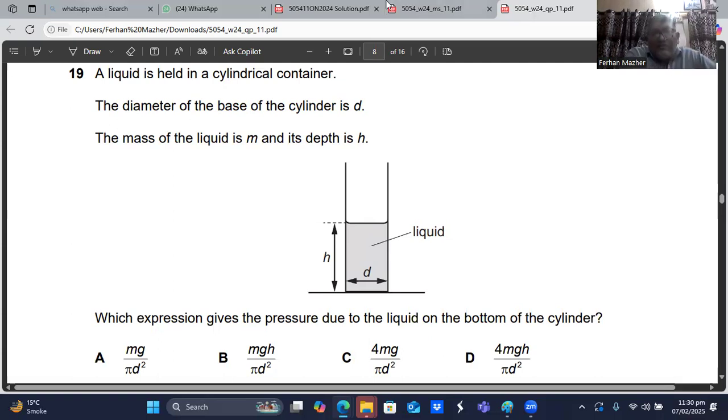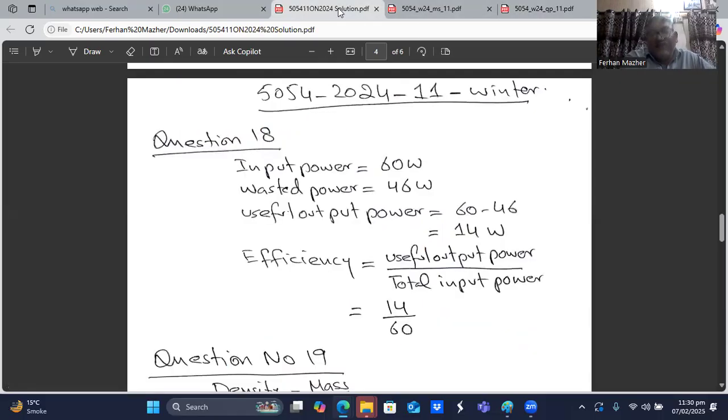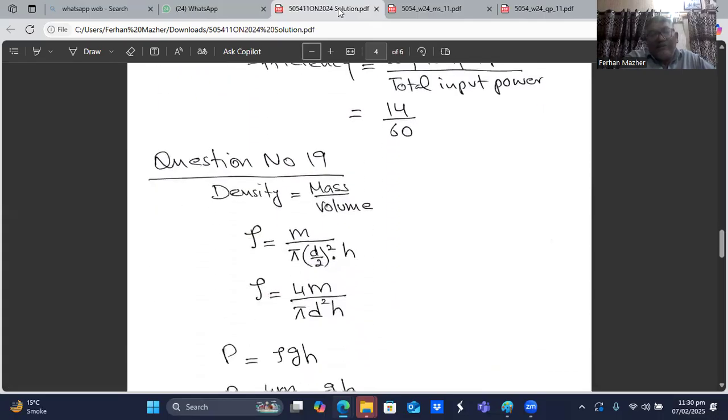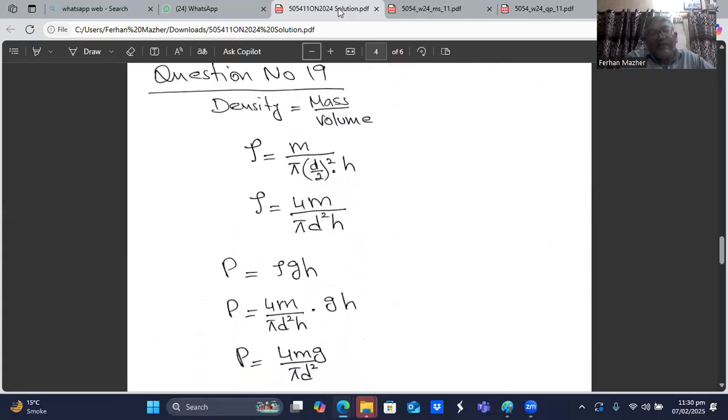Now, we don't have the density shown in these options. You know the density equals mass divided by volume. So first of all, I will find the density: ρ equals the mass divided by the volume. Volume will be the cross-sectional area multiplied by the height.